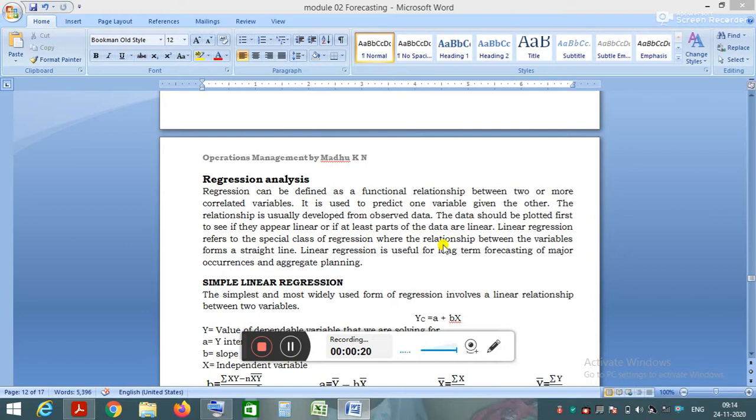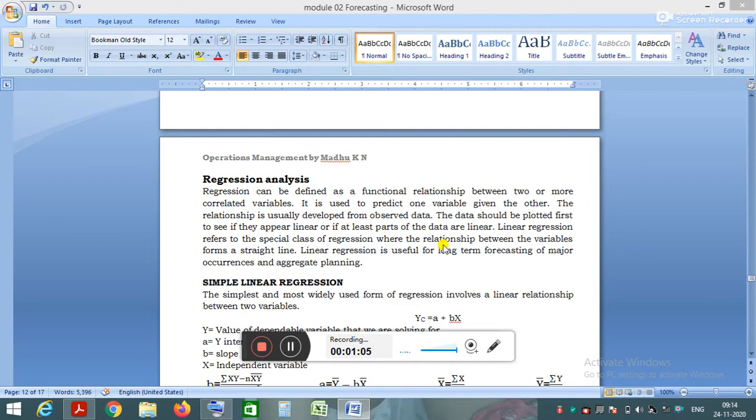the opinion and judgment method, and then we discussed the time series method. In the last class, in the time series method, we discussed the moving average method, weighted moving average method, exponential smoothing average method and trend adjusted exponential smoothing average method. And we also solved problems on the exponential smoothing average method and trend adjusted smoothing average method.